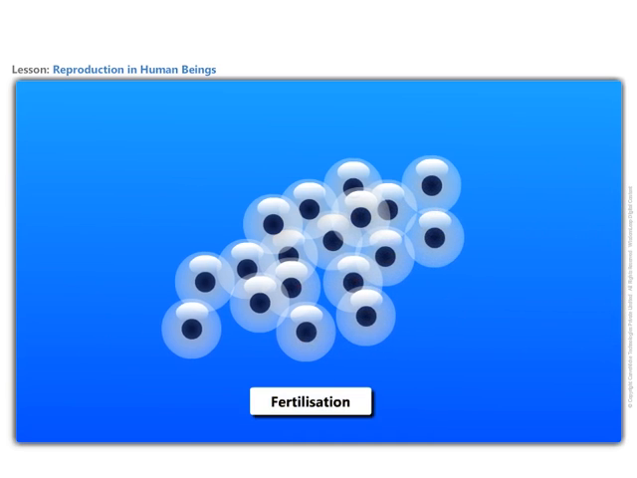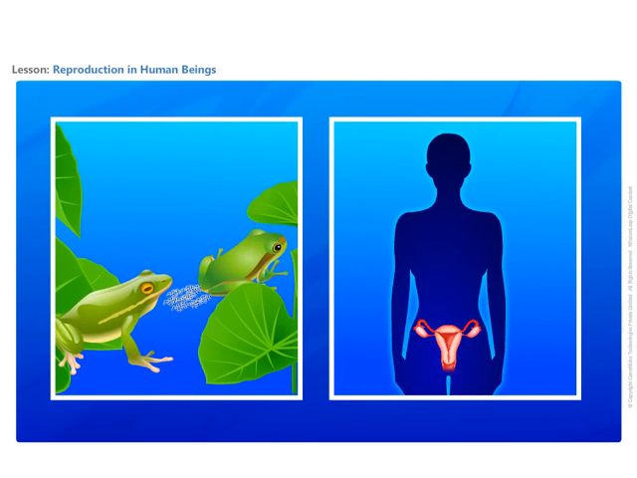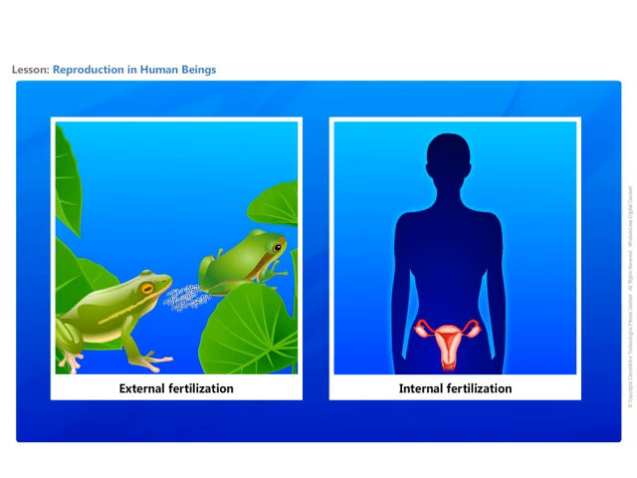This results in fertilization. What is the difference between the two types of fertilization that you see? Here is a hint. Observe where the fertilization happens. Fertilization, in which the fusion of a male and a female gamete takes place outside the body of the female, is called external fertilization, while the fertilization which takes place inside the female body, like in the case of human beings, is called internal fertilization.